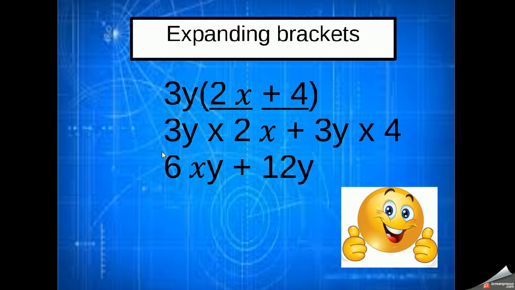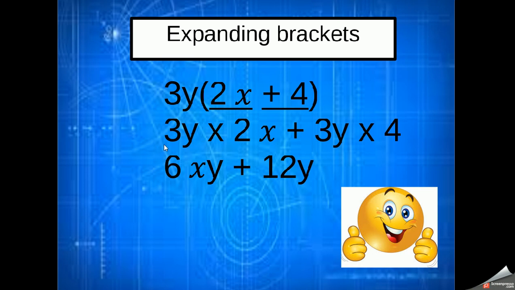Remember that when you're multiplying values together, if they're only separated by times or division signs, then we can simply swap them around. So for instance here, in this first part, what I've actually got is 3 times y times 2 times x. And I've just simply swapped the y and the 2.